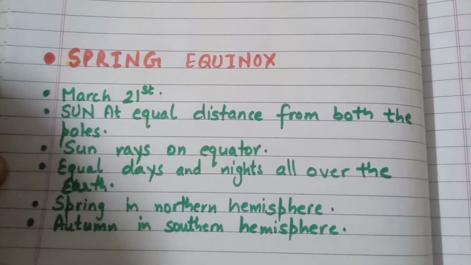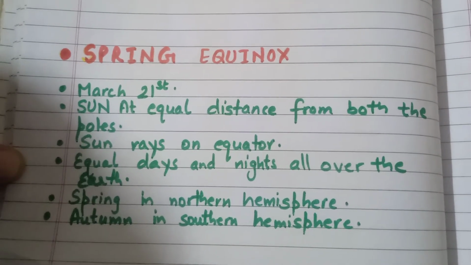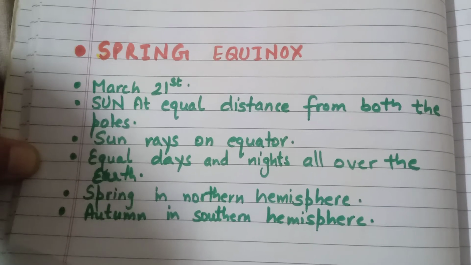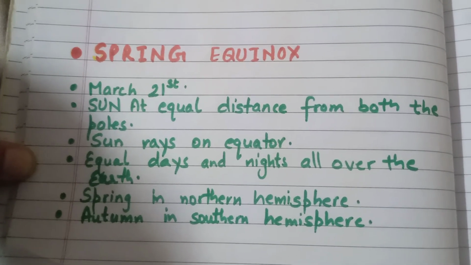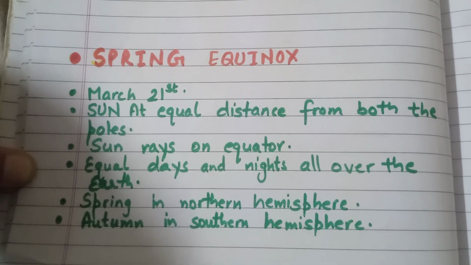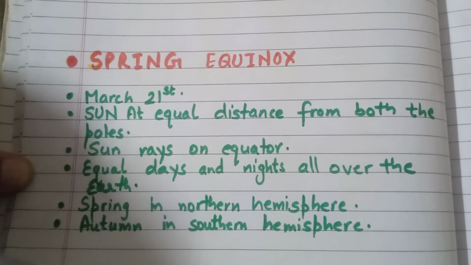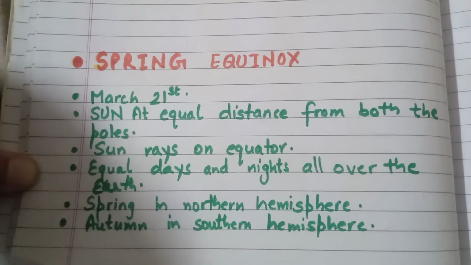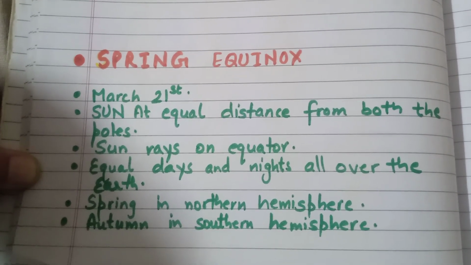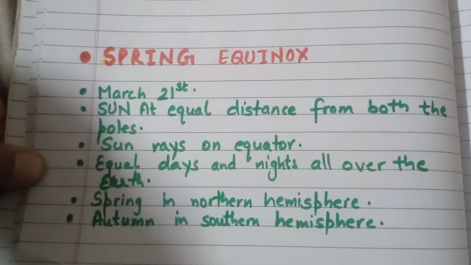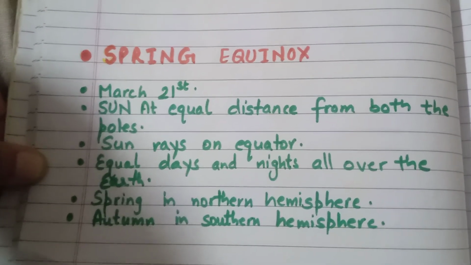Spring equinox. On 21st March, the sun remains equidistant from the North Pole and the South Pole. Hence, the sun rays fall vertically over the equator. The days and nights become equal all over the world. This period in the northern hemisphere is known as spring equinox, and in the southern as autumn equinox.